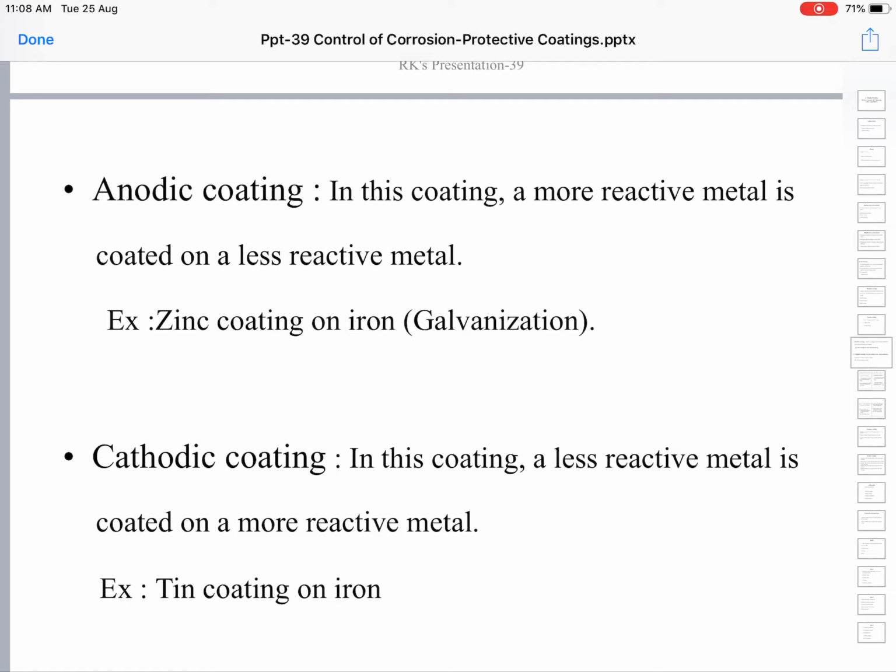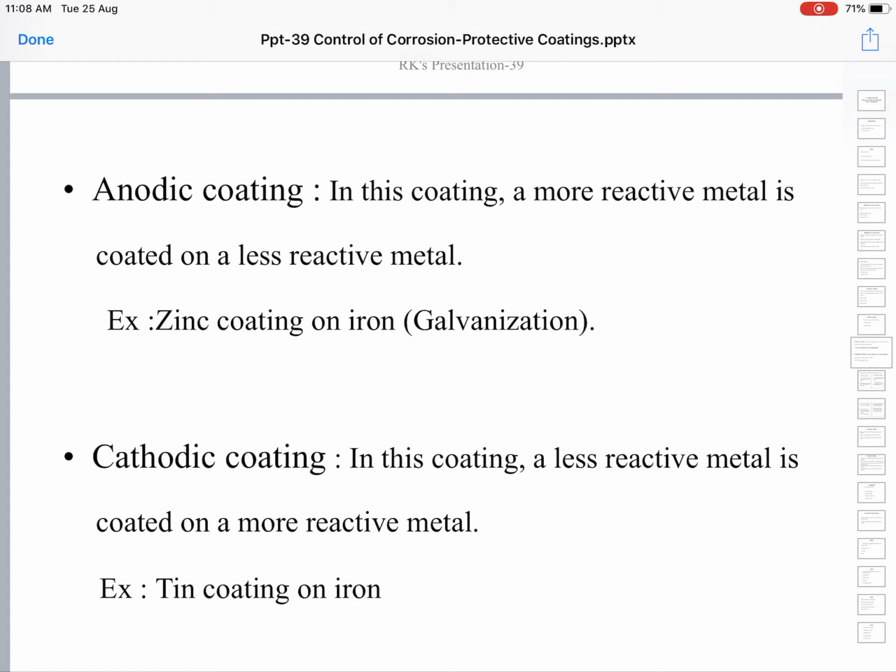Next, cathodic coating. In this coating, the base metal is coated with another metal which is less reactive than the base metal. That is, the coated metal is lower in the electrochemical series than the base metal. For example, tin is lower in the electrochemical series than iron.